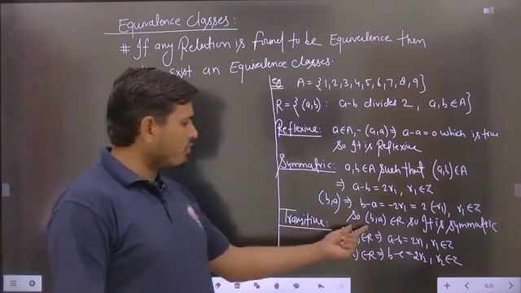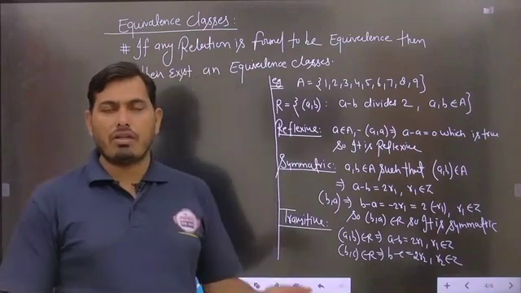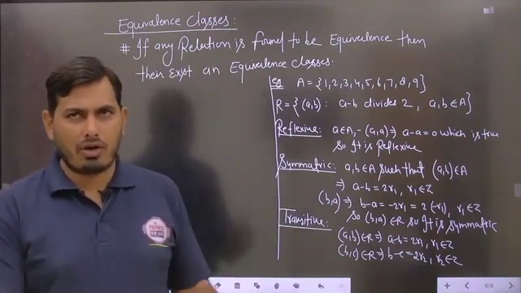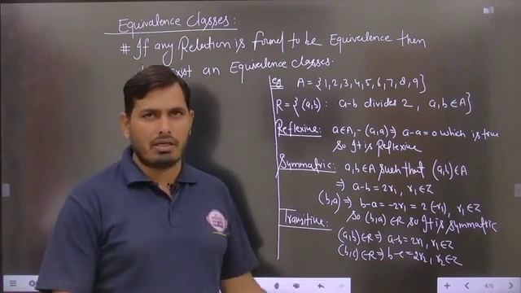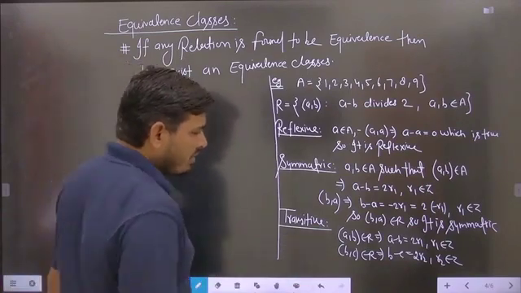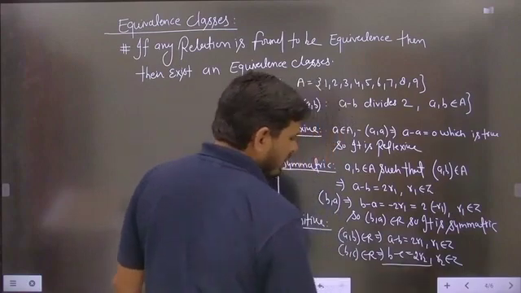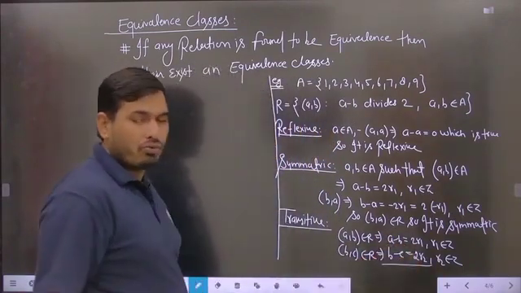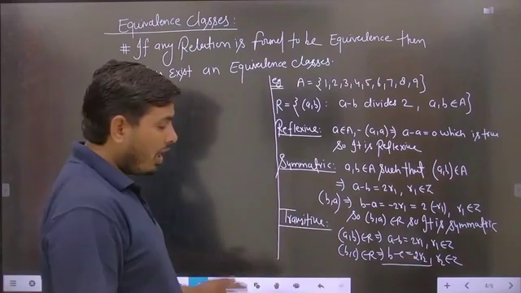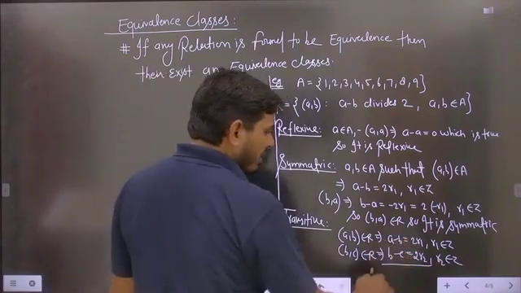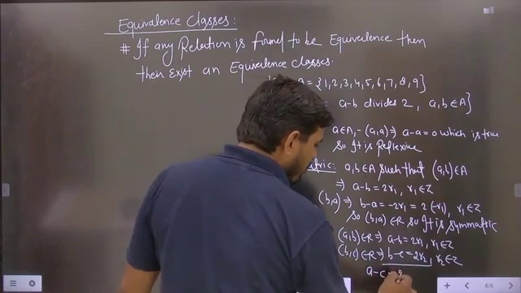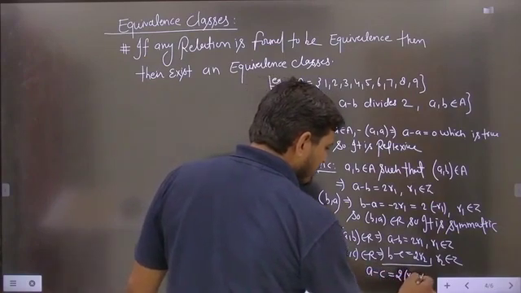Now students, if (A, B) belongs to R and (B, C) belongs to R, then we will check whether (A, C) belongs to R or not. If it belongs to R, then it is said to be transitive, otherwise it is not transitive. So basically we just add both the equations, A minus B equals 2R1 and B minus C equals 2R2. After adding, B gets cancelled out and you get A minus C equals 2 times (R1 plus R2).